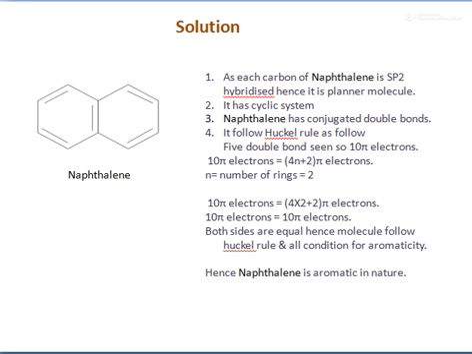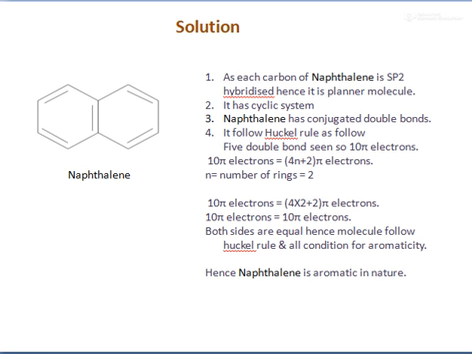In case of naphthalene, each carbon is sp2 hybridized, so it is a planar molecule. Second, it has a cyclic system. Third, naphthalene has conjugated double bonds. Fourth, as naphthalene contains two rings, here the value of n is equal to 2. So as we see in the figure, there are 5 double bonds.